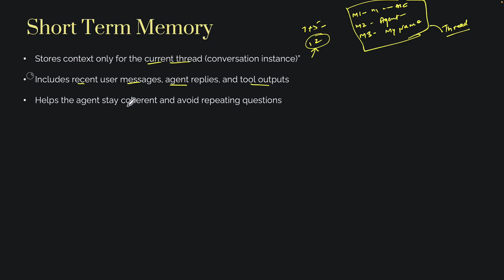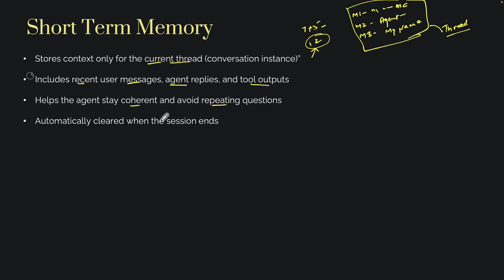Next, it says it helps the agent stay coherent and avoid repeating questions. Very important, right? The agent can keep the conversation smooth and logical, so it doesn't need to ask the same thing again and again. Let's say you say, I'm looking for a pizza. The agent won't ask you, do you like pizza? The agent would ask, great, do you like Italian pizza or do you need American pizza? So the agent is intelligent enough to avoid repeating questions because it understands the context.